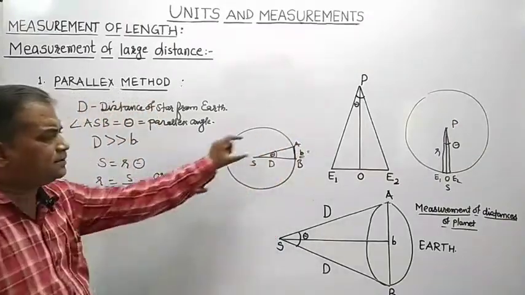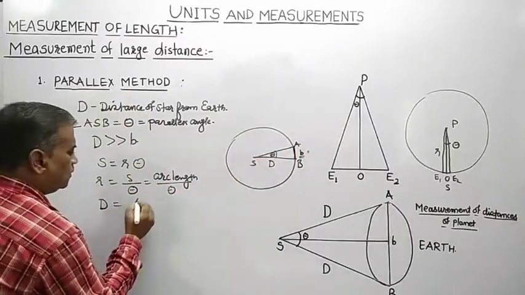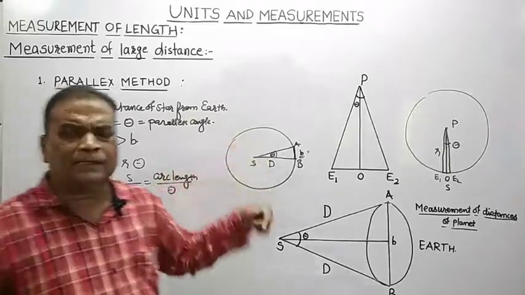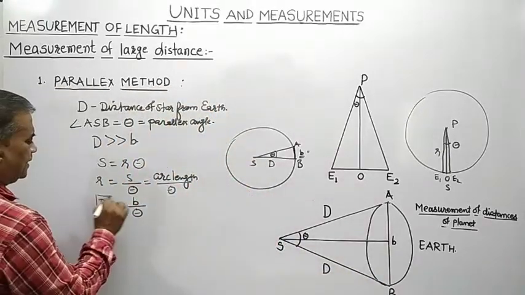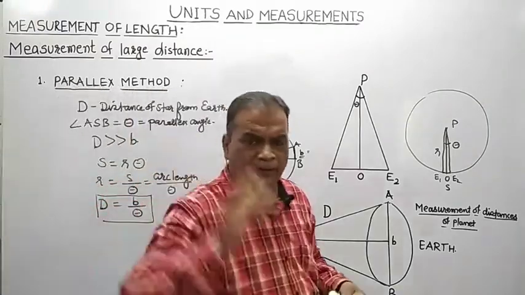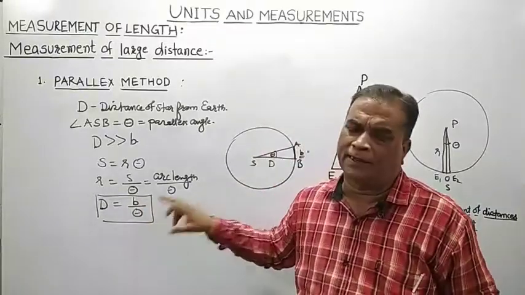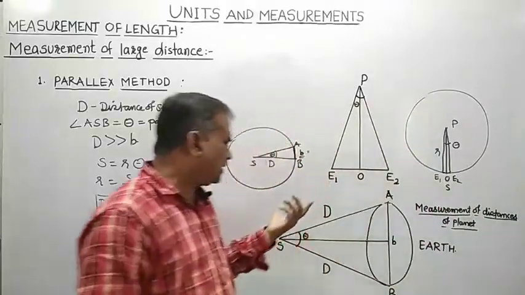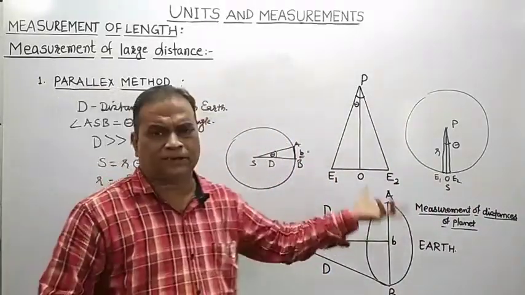Arc length is length of arc AB equal to B. So that is B divided by parallax angle theta. So by using this relation D equal to B upon theta, one can measure the distance of any star or planet from the surface of Earth.